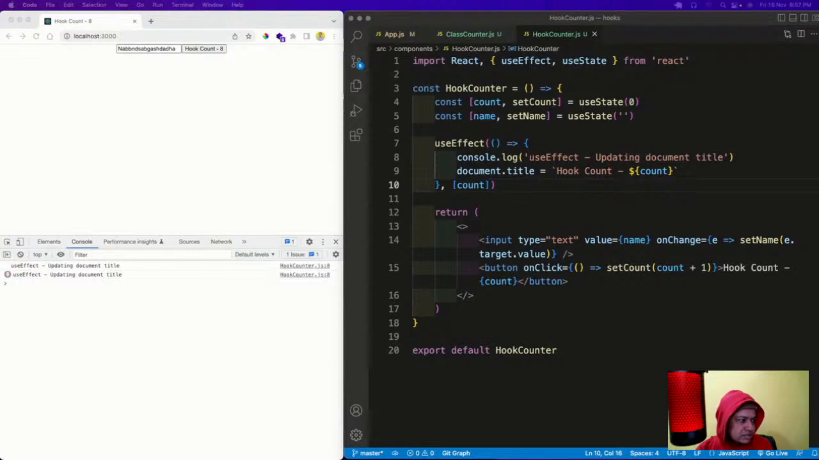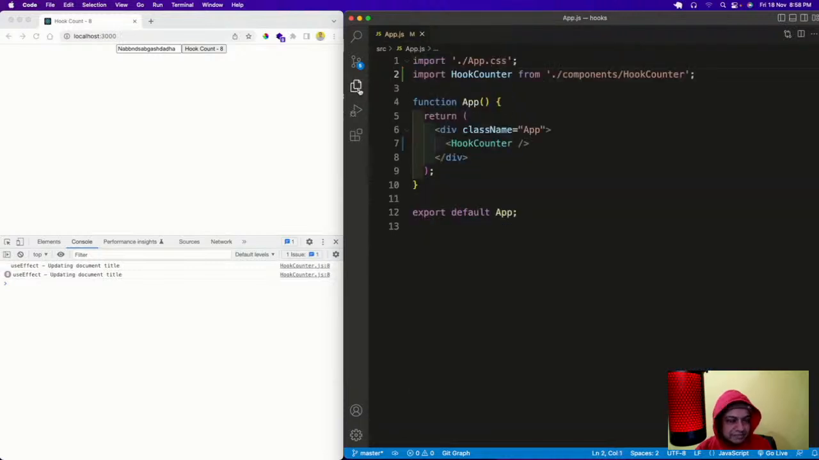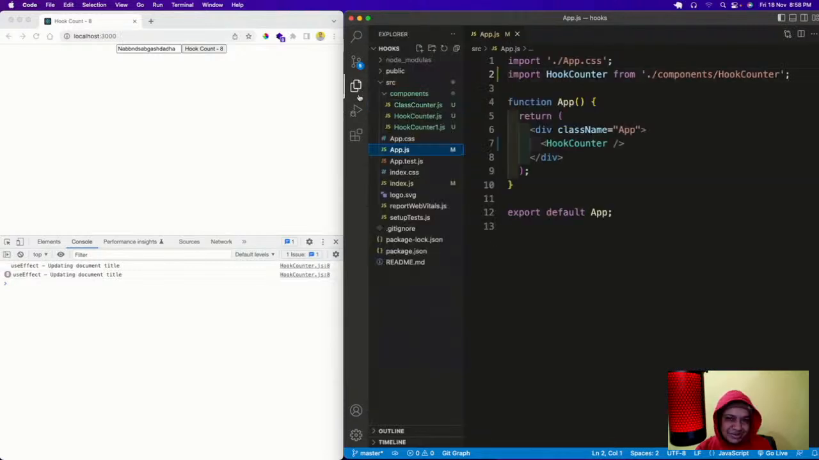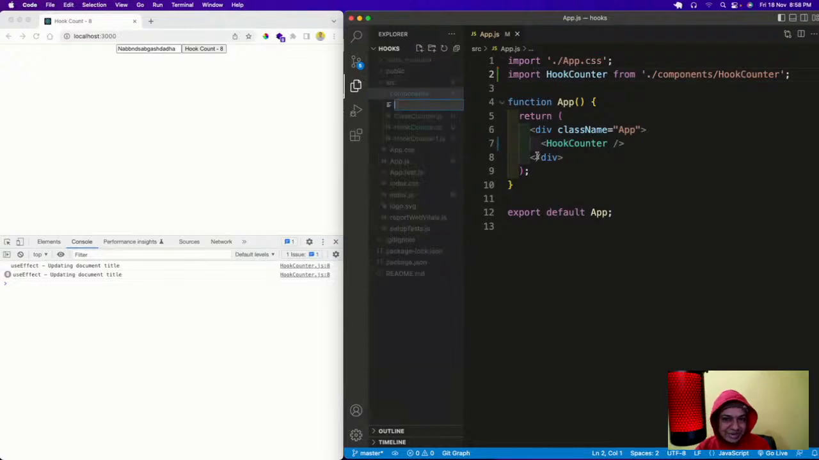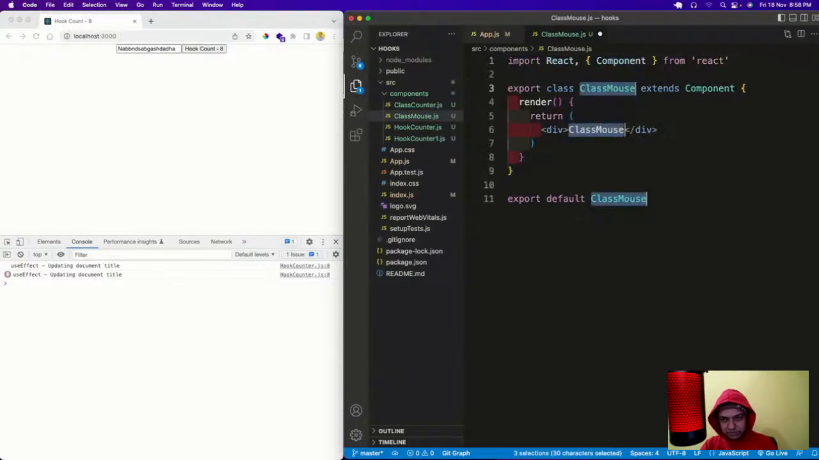Now the next thing: useEffect is not yet over. But we have done enough of this counter example. Let us do a mouse example, like a mouse position example. So I will have a new class known as mouse.js, class mouse.js, and it will be RCE.